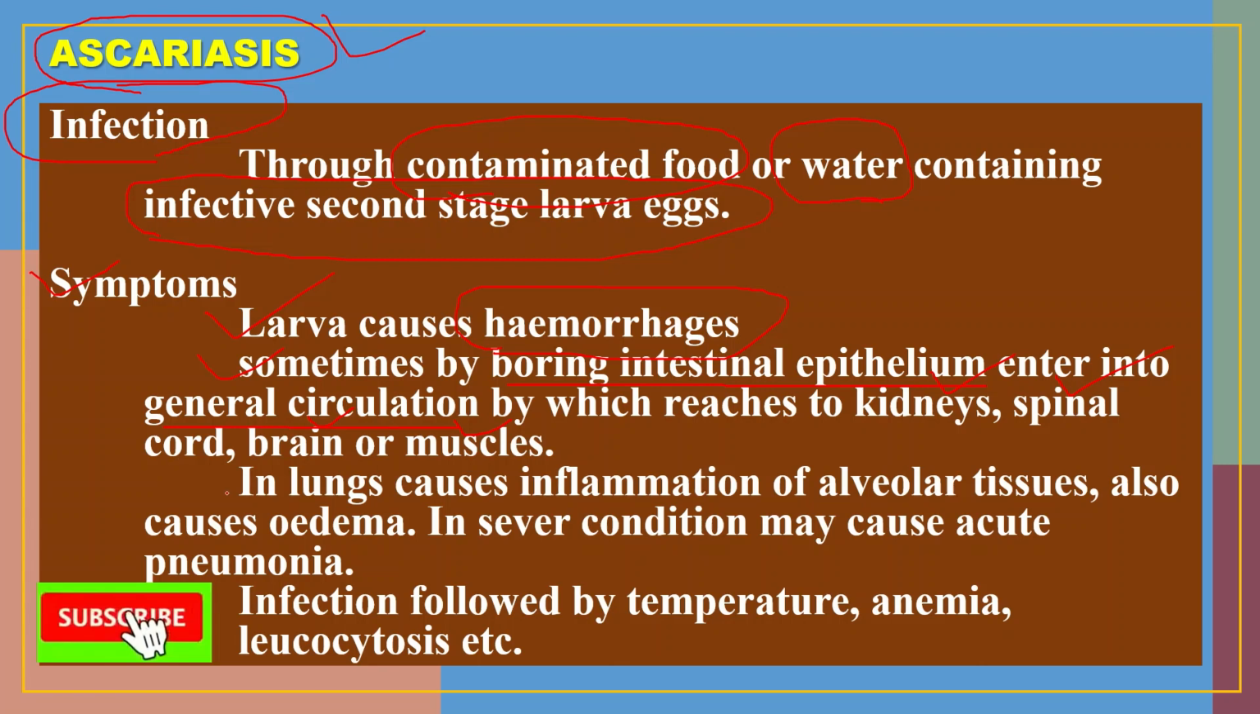When they enter into the lungs, inflammation of the alveolar tissues can take place due to these larvae, and this causes edema in that particular area. In severe infection, they may also cause pneumonia, even acute pneumonia.